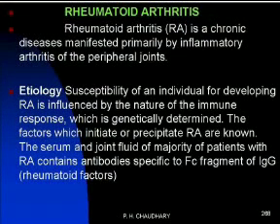Today we discuss the pathophysiology of the next disease, that is rheumatoid arthritis. Rheumatoid arthritis is a chronic disease manifested primarily by inflammatory arthritis of the peripheral joints.